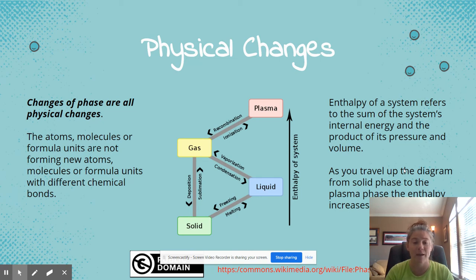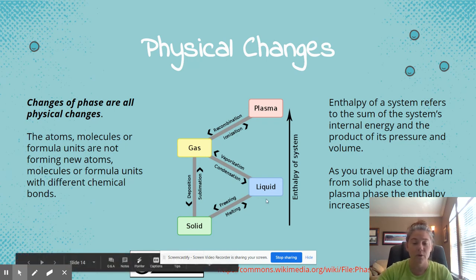So like I said, I'm increasing the kinetic energy of a system, and so my sample is absorbing energy, or I'm decreasing the kinetic energy. I'm lowering the temperature, and my sample therefore changes phase. These are all physical changes. So a solid going to a liquid would be melting, or a liquid going to a solid would be freezing.